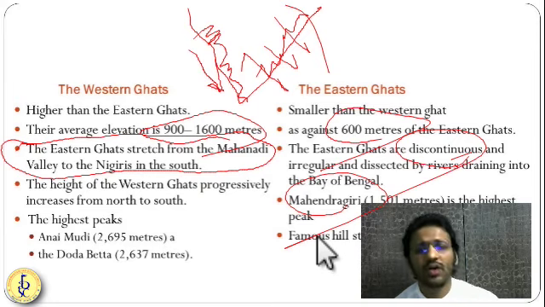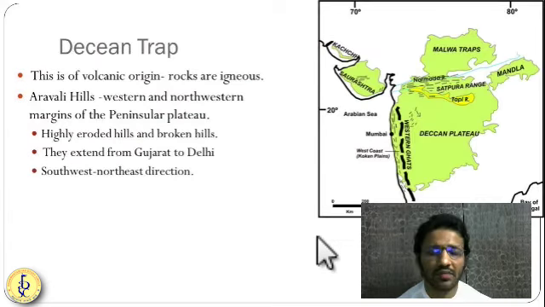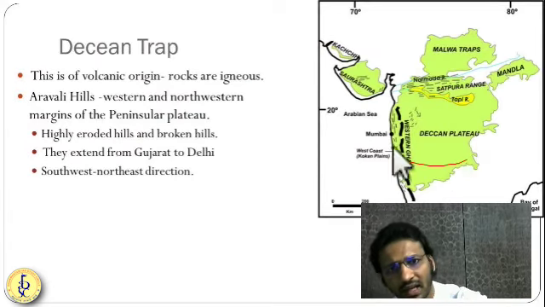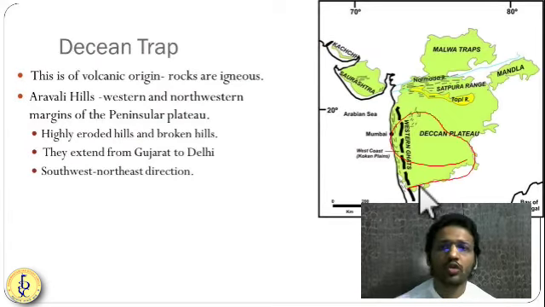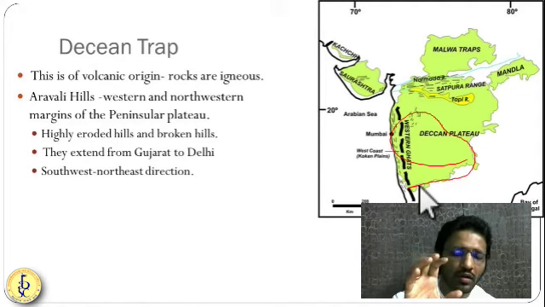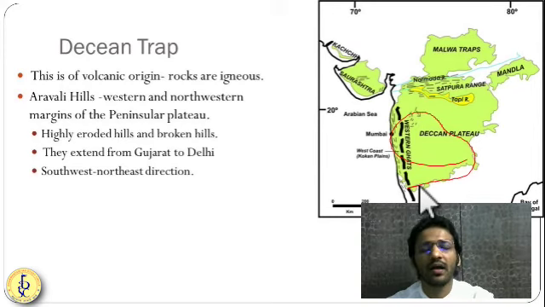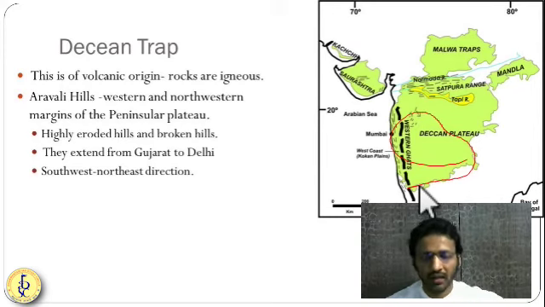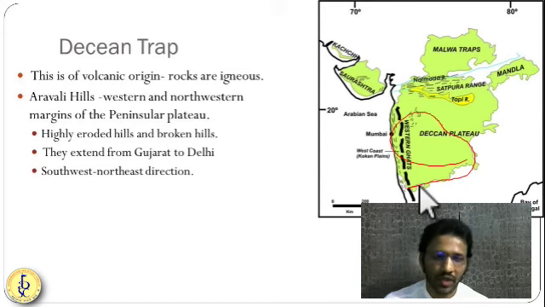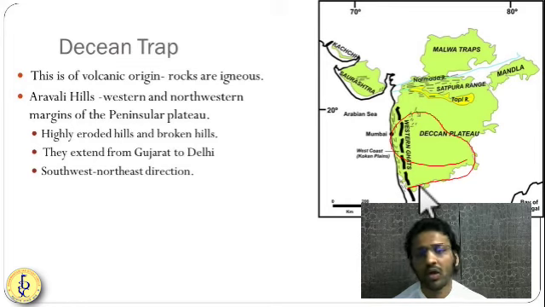Now, once you understand the difference between the Eastern Ghat and Western Ghat, let us understand a little bit about the Deccan Trap. So huge lava got trapped into this particular area, 5 to 6 kilometer thickness. It erupted and it made a tableland. We are calling it a Deccan Trap. So it is in Andhra, Karnataka, and Maharashtra.